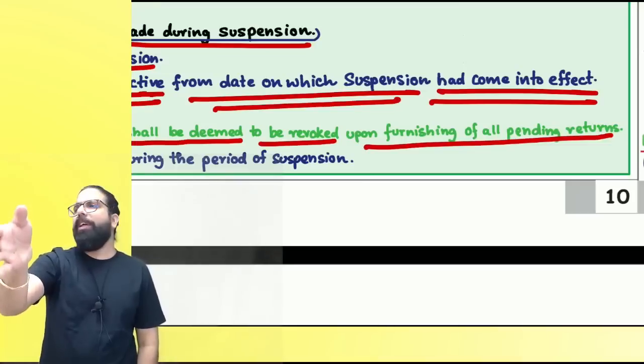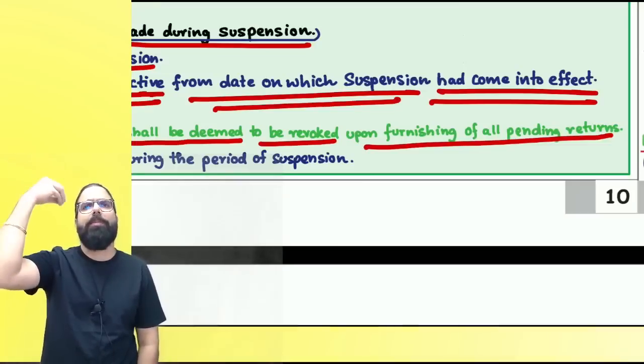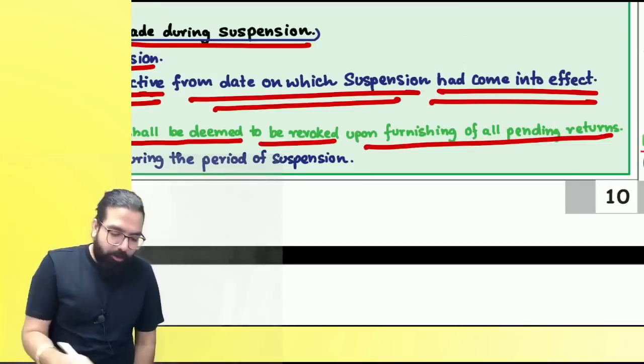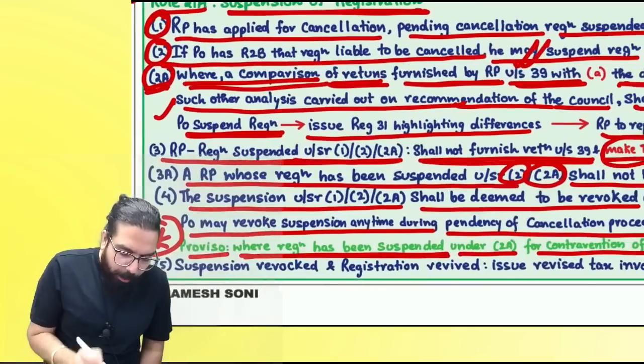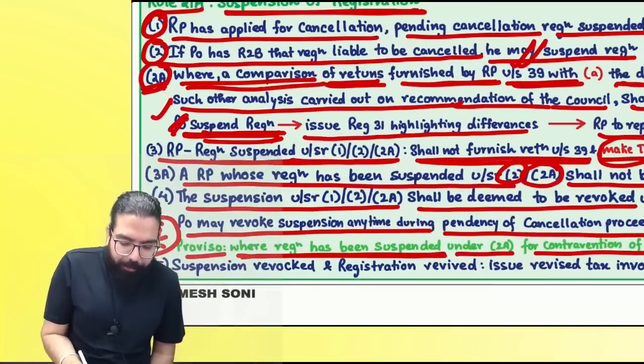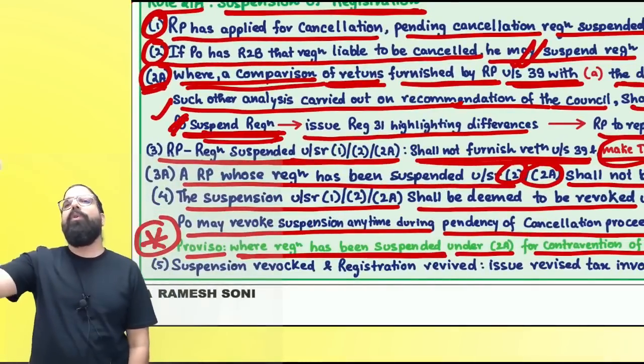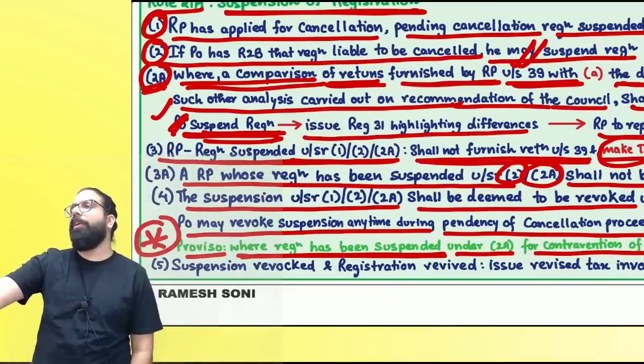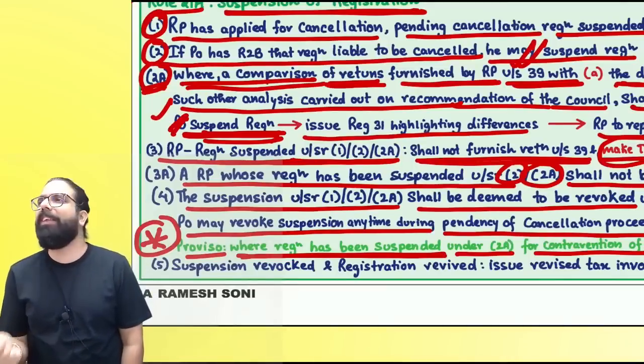You will be issued a GST REG 31 saying your registration has been suspended. Actually, I told you, this is not the proper officer. This is auto suspension which happens. Are we clear, everyone? Now, if you go ahead and file your return, suspension will be revoked. Can I go ahead, everyone? That's all is the amendment.